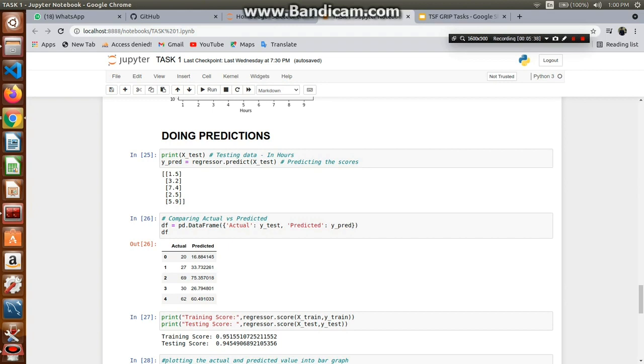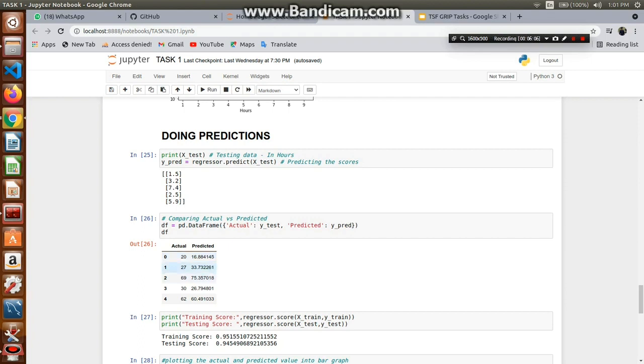After that we'll visualize the training data set, to see whether it is matching with the data we previously visualized. As we can see here as well, the training data is also linearly positive. That is, when we increase the hours, the scores increase. Similarly we'll visualize the test data set, and it too shows a similar pattern. So there aren't any outliers in both the training and the testing data set.